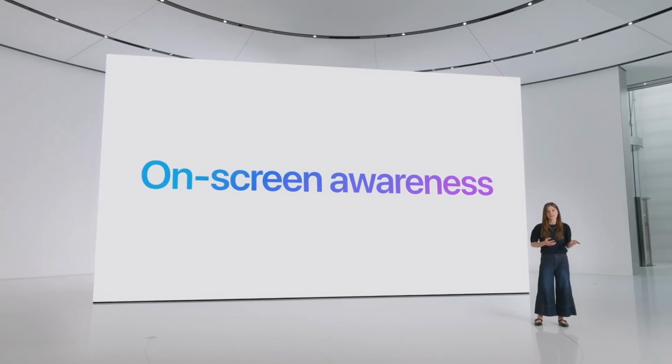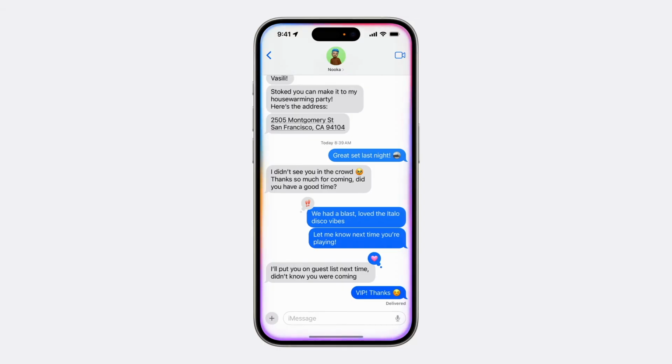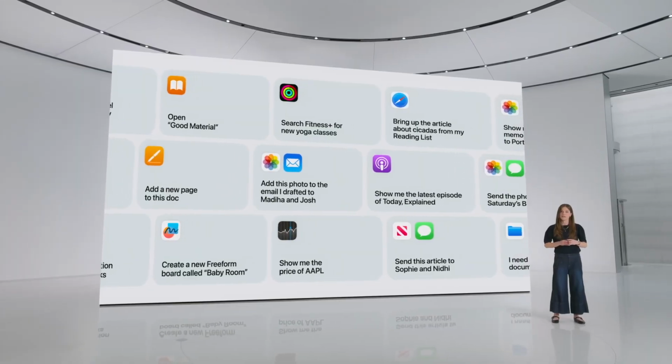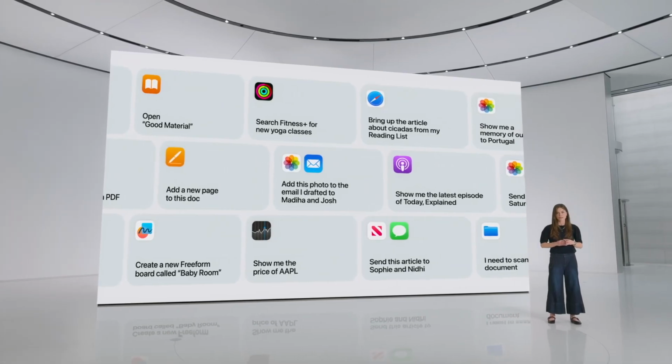At WWDC in 2024, Apple announced some awesome features when it comes to Siri. We got the personal contacts, the screen awareness feature. Apple is going to improve and stabilize Siri when it comes to these features, but I don't expect any big Siri changes. And then I mostly refer to a more ChatGPT, Alexa, AI kind of Siri, which is expected to come in iOS 20 somewhere in 2027.